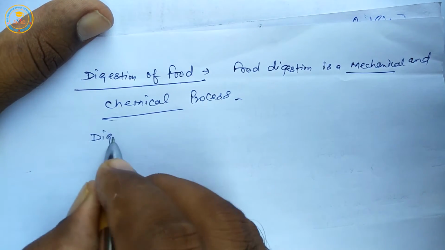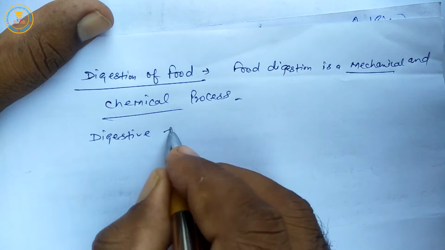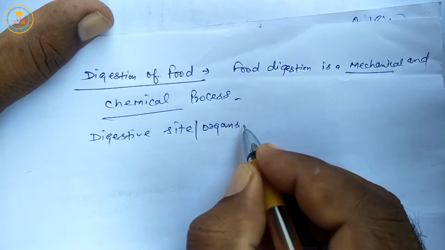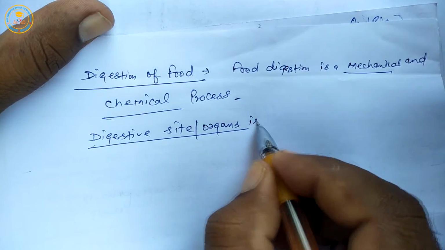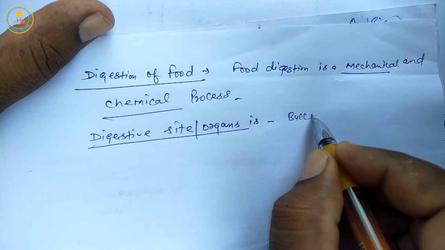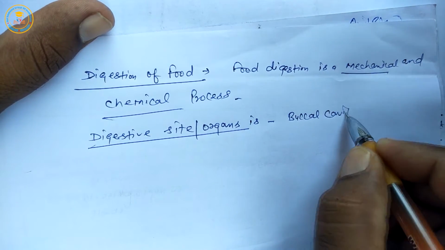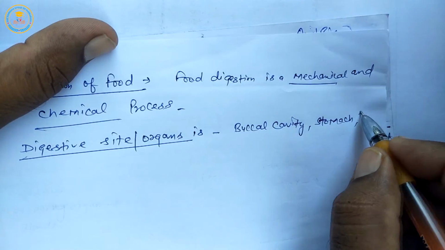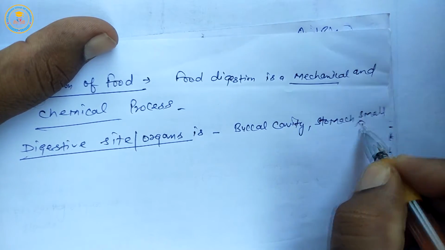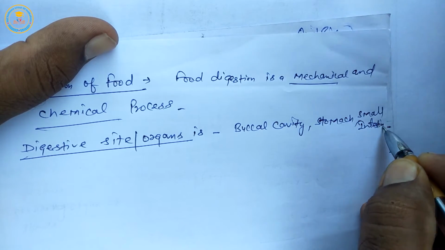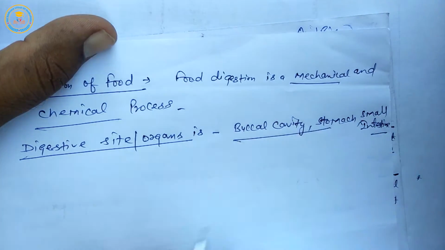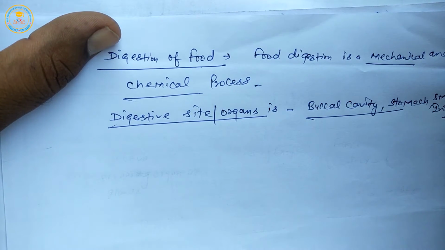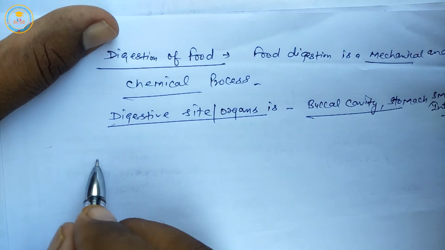Next is digestive site or organs: buccal cavity, stomach, and small intestine. It means food digestion process is complete in three parts of alimentary canal. First, buccal cavity, stomach, small intestine.